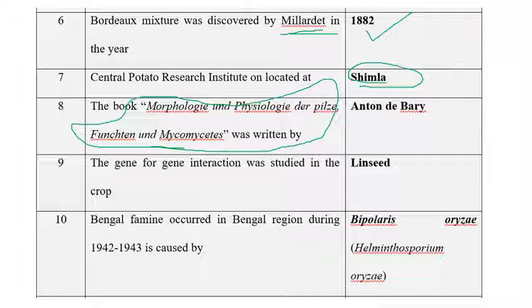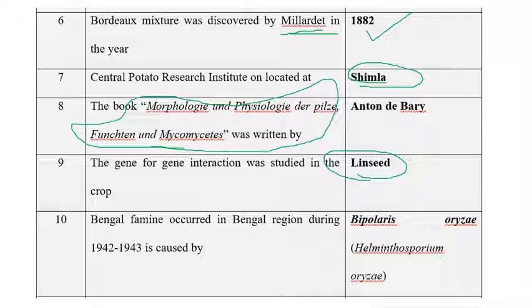So the next question is: gene for gene interaction was studied in which crop? Gene for gene interaction was studied in the crop linseed rust. Hope we know that the gene for gene hypothesis was discovered by H.H. Flor in the year 1946, not 56, 1946. So it was discovered in the crop linseed.